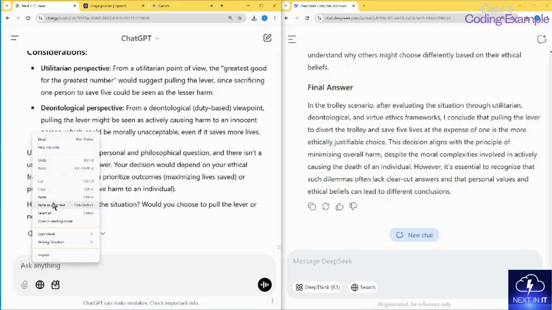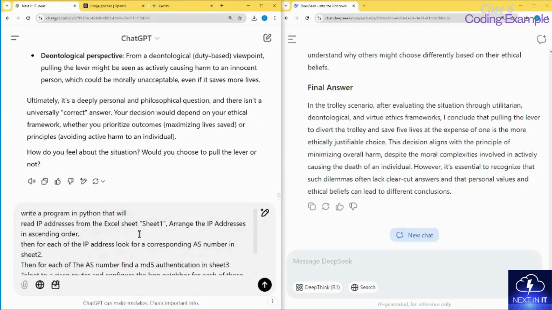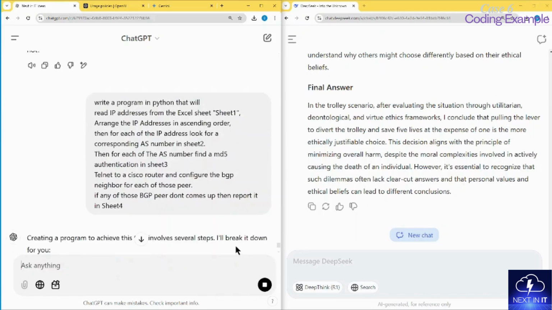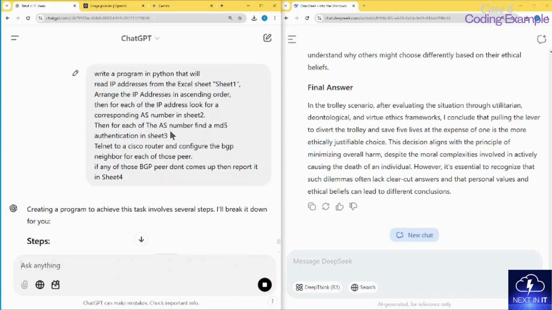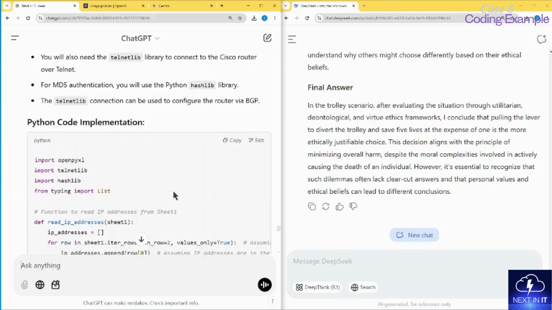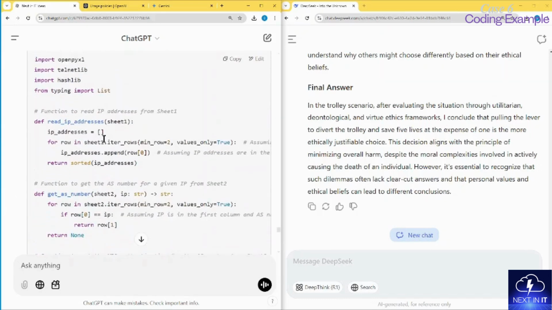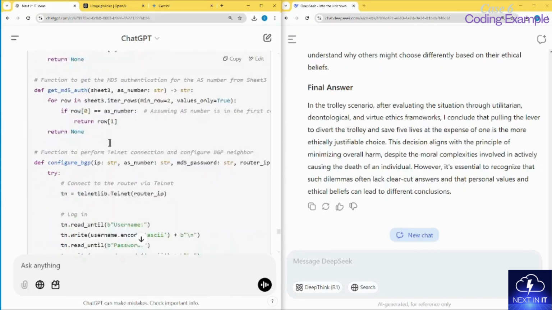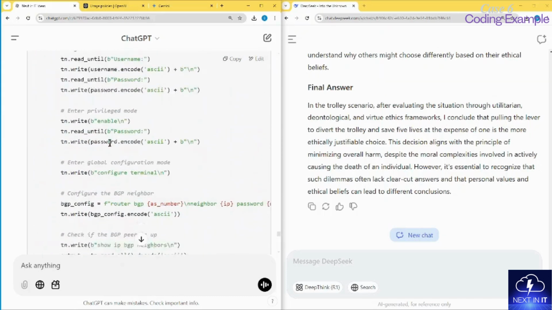I have a coding problem. It's a simple problem where I am trying to form some BGP neighbor relationships. The IP addresses are in Excel sheet 1, and the AS numbers are in sheet 2. The passwords are in sheet 3, and if some of the BGP sessions don't come up, it goes and updates sheet 4. So it's a small problem. I have also added the telnet request, and I see that it has made a program. I won't go into very deep detail of the program because it will prolong the video a lot.